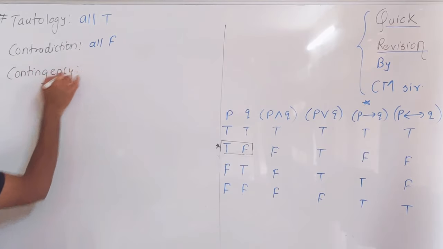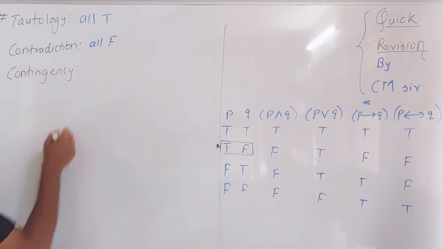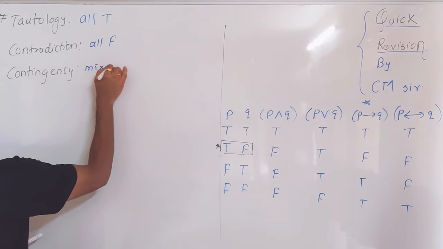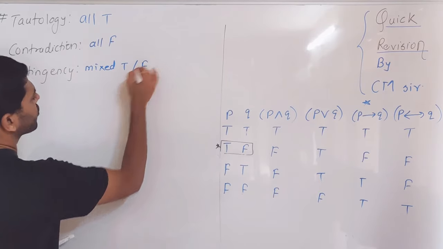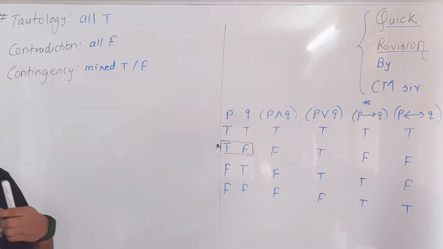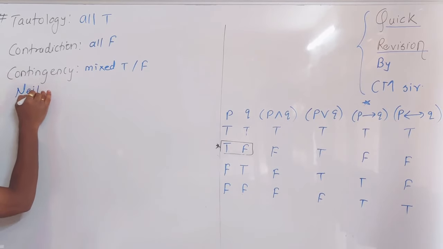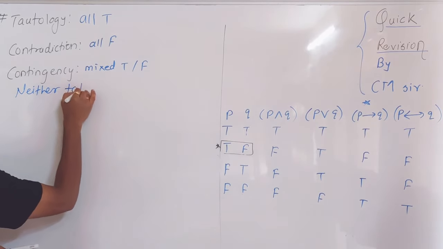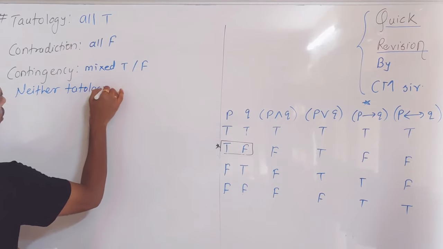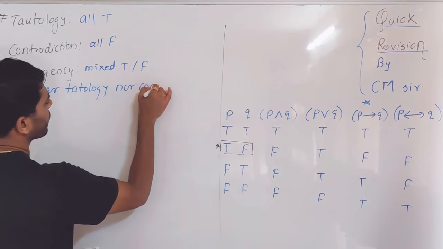So what is a contingency? If there are mixed entries of true and false, so you will face a few entries true, a few entries false under the given statement pattern, then it is called contingency, which is also called neither tautology nor contradiction, right?